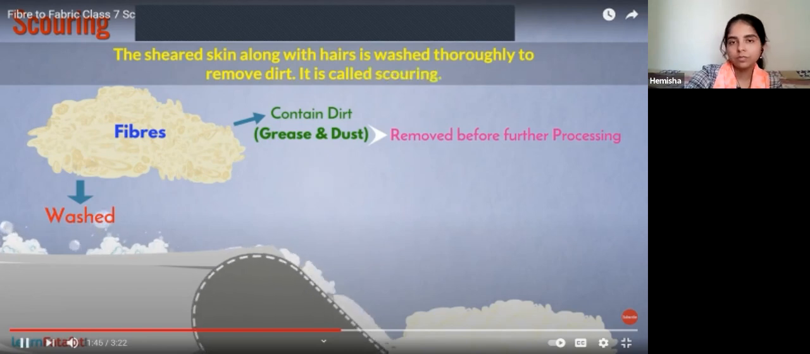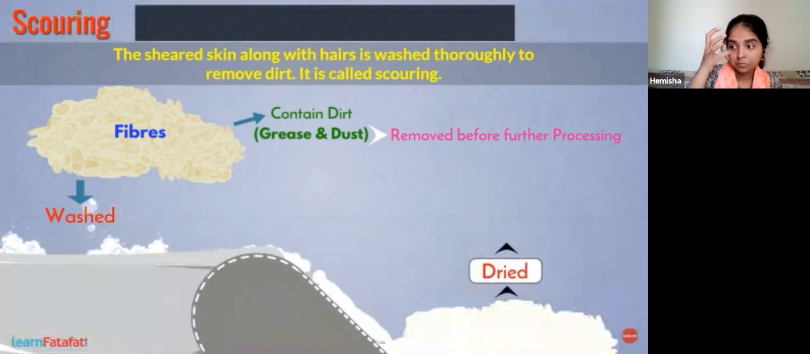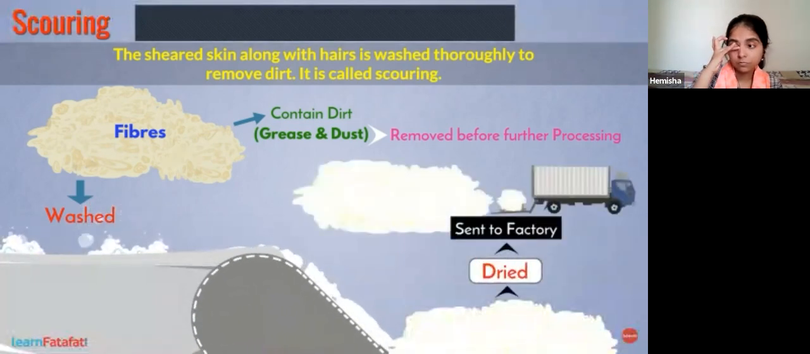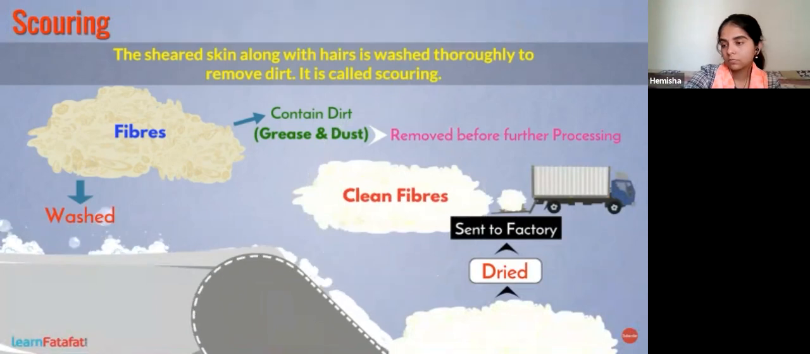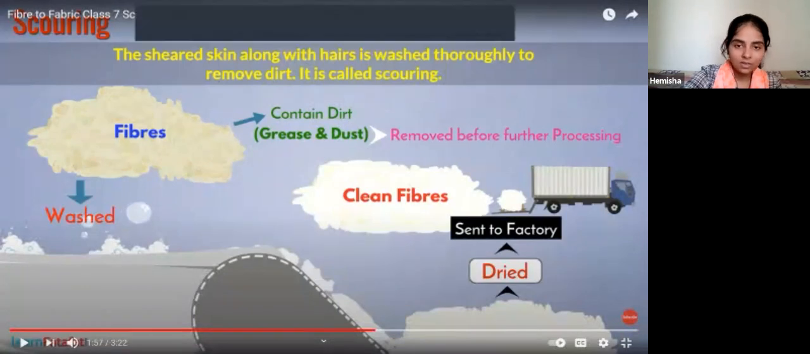Scouring is done by hand or by machines. It is then dried and sent to the factory. Scouring provides clean fibers. So what's the meaning of scouring? Scouring means cleaning of the fibers. After that, it will be sent to the factory. Yes, we need to dry it.